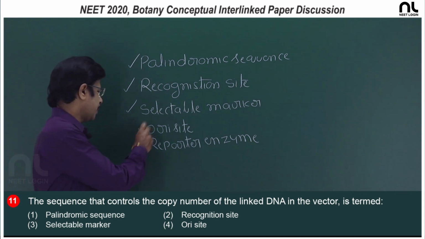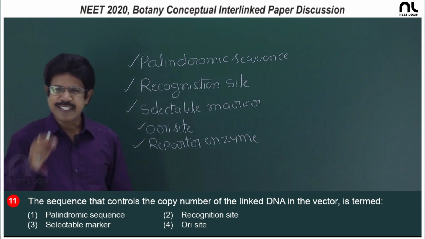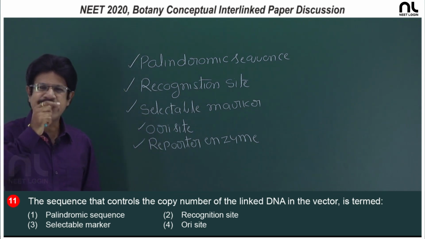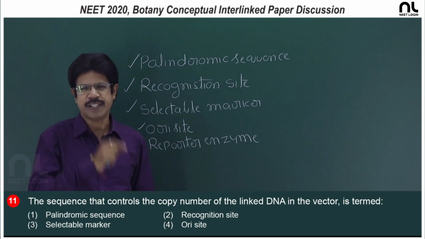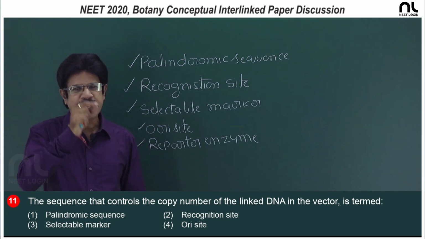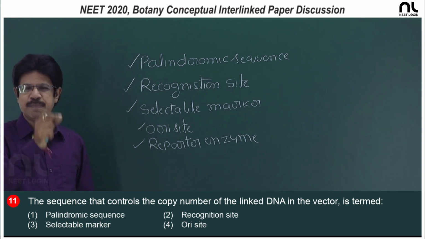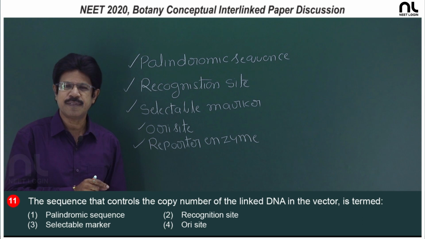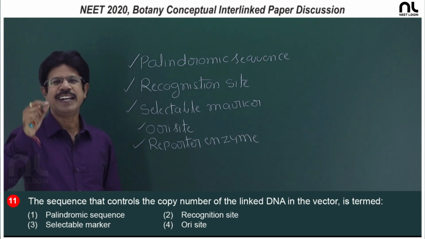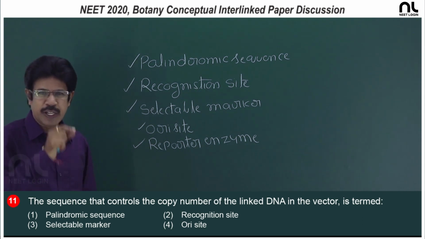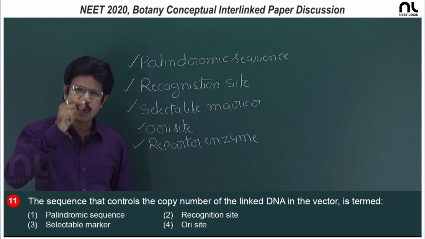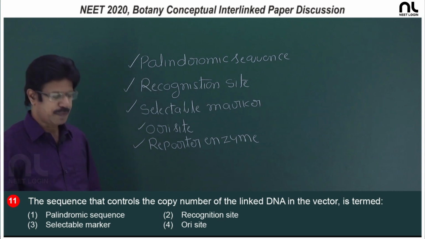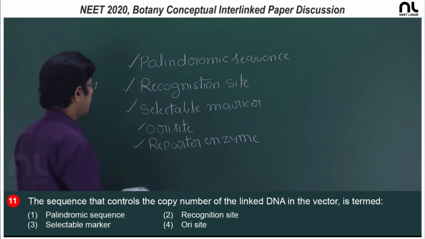And ORI, the sequence of nitrogen bases at which the foreign DNA is linked, is ORI. Not only is it the initiation site of DNA replication, it is also responsible for the copy number of linked DNA. So, we are going to select the vector with ORI which supports high copy number, which is preferred. So, the right option is the fourth option.